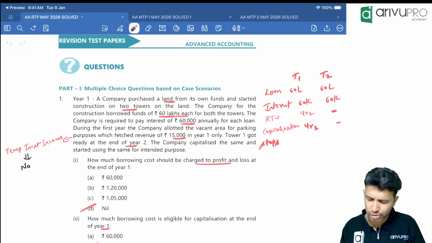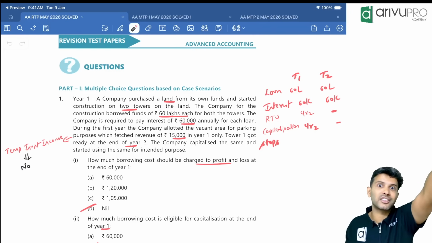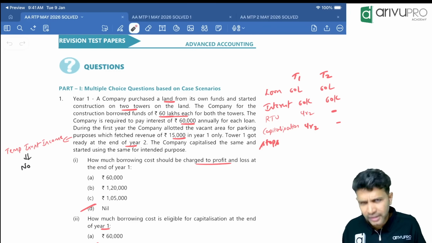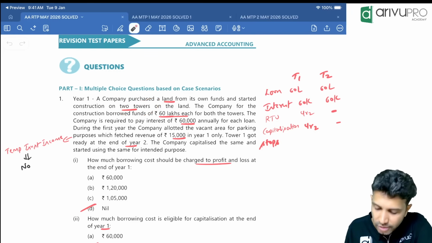It is ready to use. No. On this land now, a tower is being constructed. The business park example, which we used to give in our class. Okay, a building is being constructed. Not one building, 2 towers or 2 buildings are being constructed.